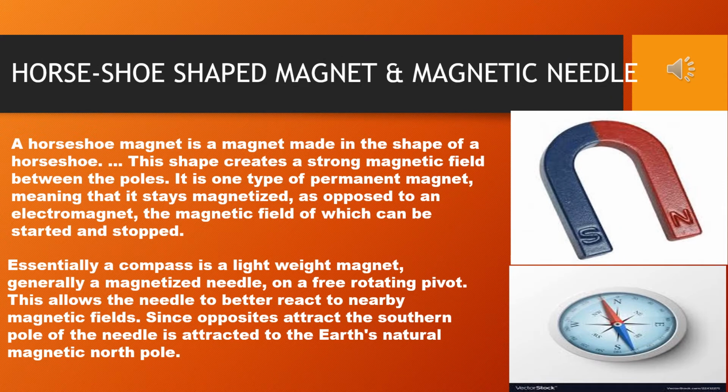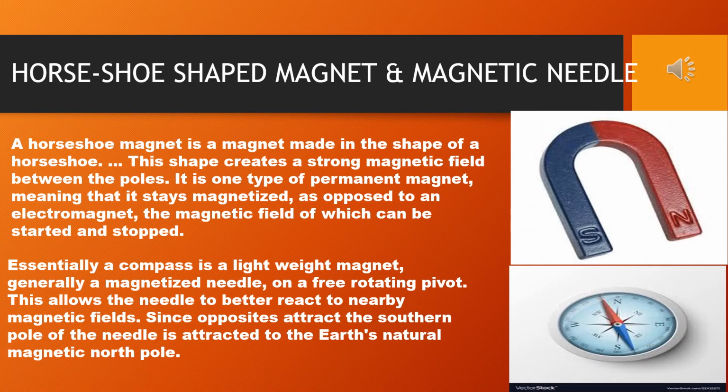Now another type of artificial magnet, that is the horseshoe-shaped magnet. A horseshoe magnet is a magnet made in the shape of a horseshoe. This shape creates a strong magnetic field between the poles. It is one type of permanent magnet, meaning that it stays magnetized, as opposed to an electromagnet. An electromagnet is a type of temporary magnet, the magnetic field of which can be started and stopped.